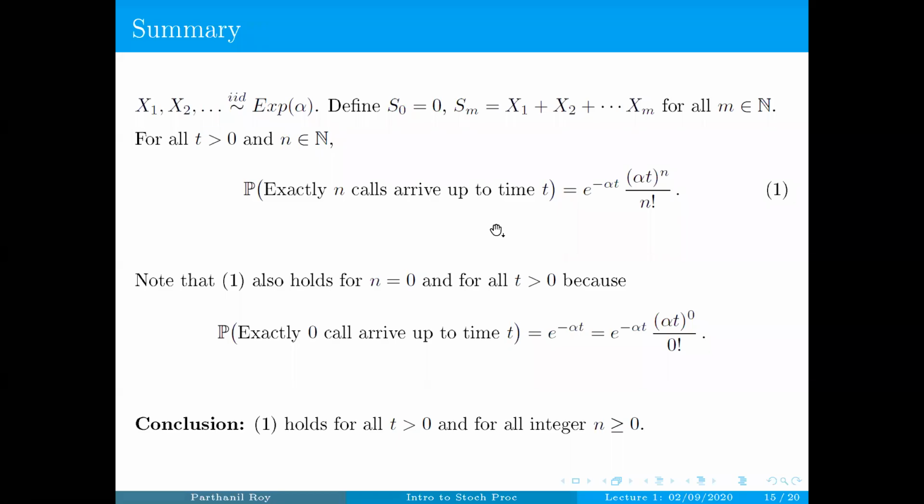Okay, so we have shown that if you fix a strictly positive real number t and a non-negative integer n, then the probability that exactly n calls arrive up to time t is given by this particular number: e power minus alpha t into alpha t whole power n divided by n factorial.